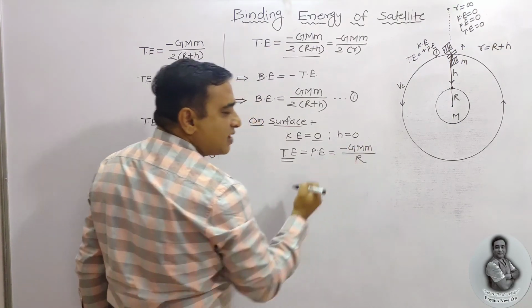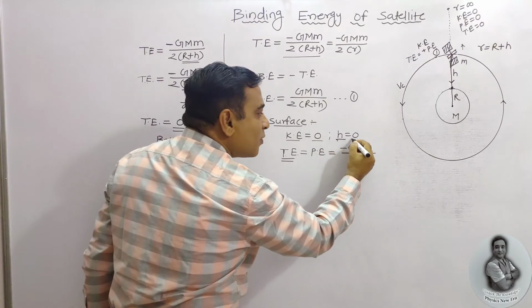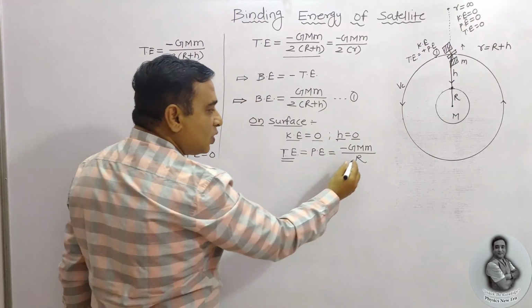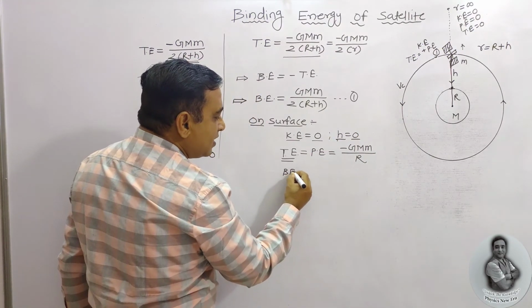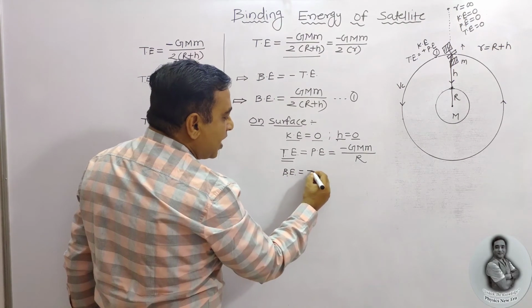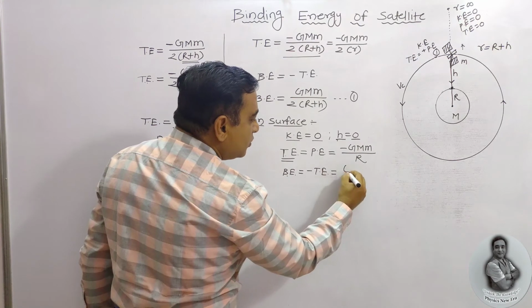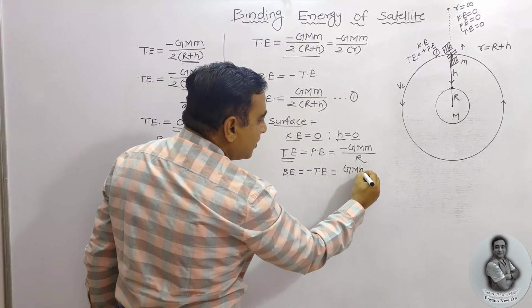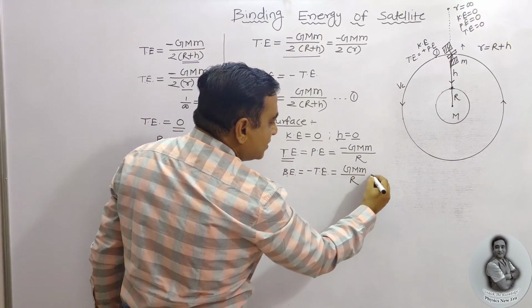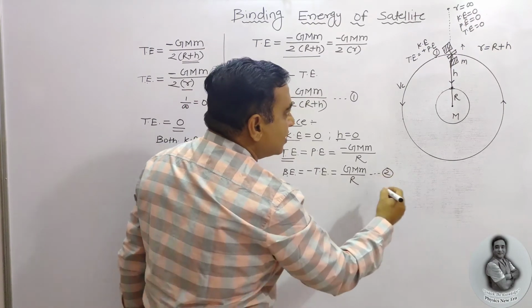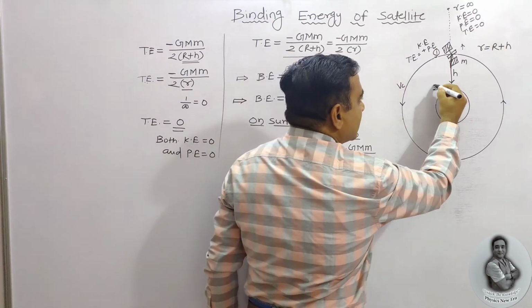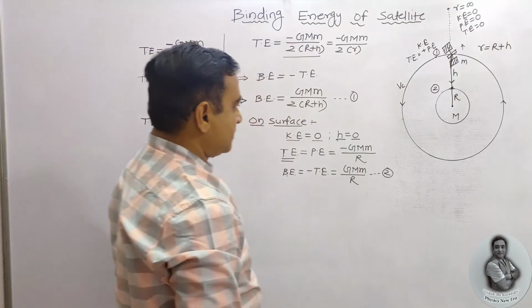Because it is R plus h, but h is equal to 0. So binding energy is equal to minus total energy, which is GMm upon R. This is the second condition, on the surface.